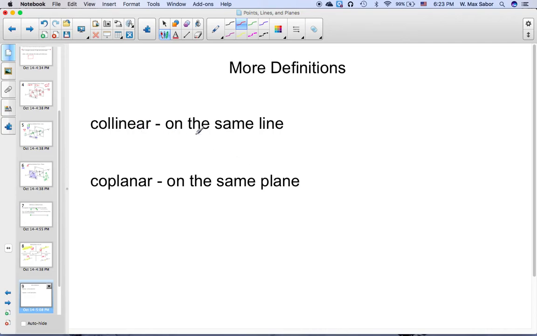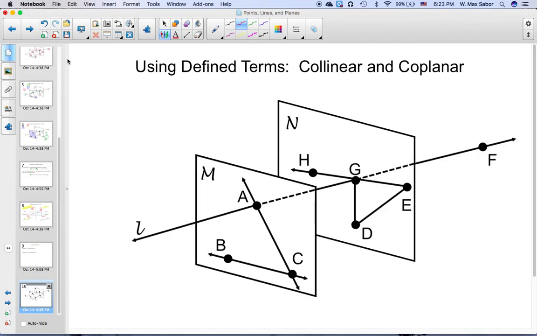More definitions. Collinear means on the same line, and coplanar means on the same plane. Co just means with, so collinear is on the same line, coplanar is on the same plane. So, for example, you could say A, G, and F are collinear.